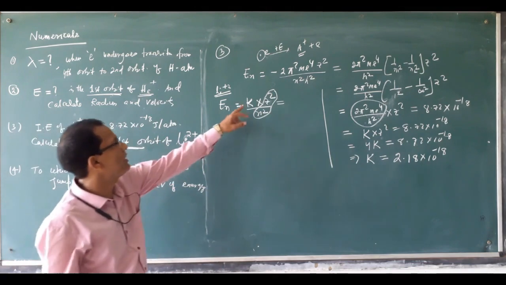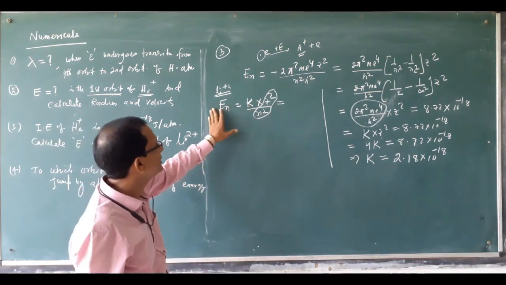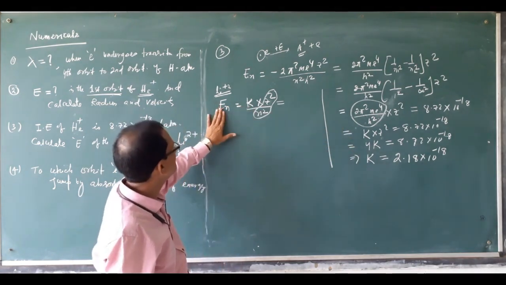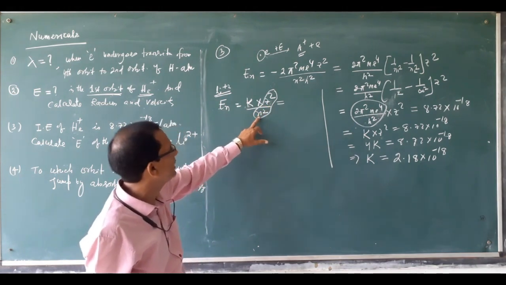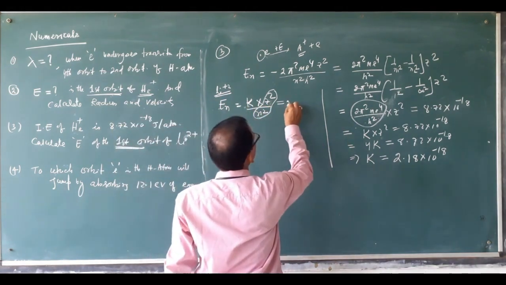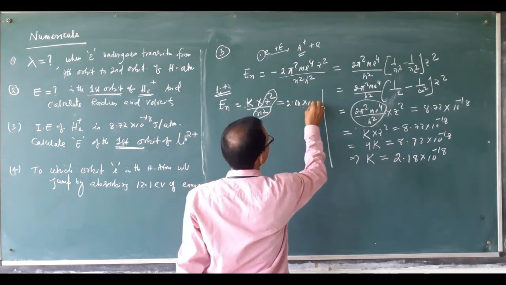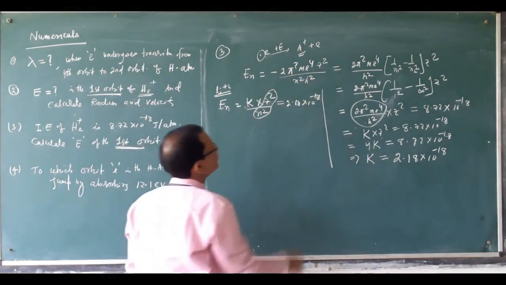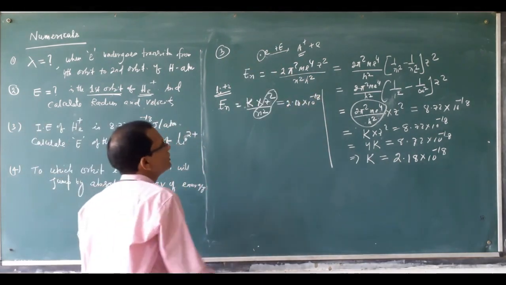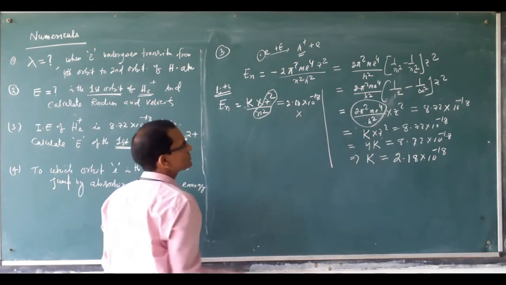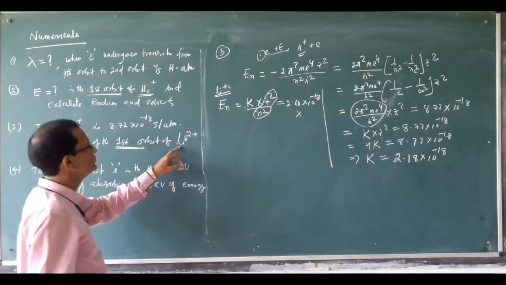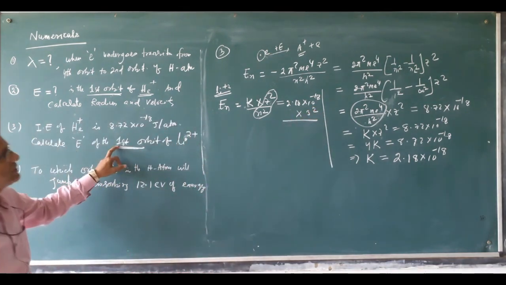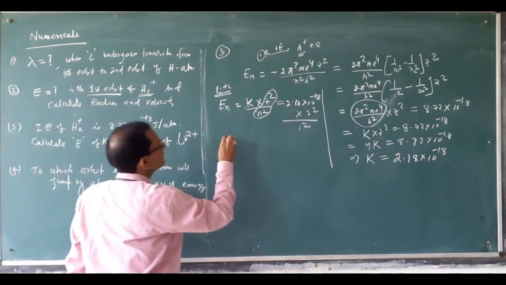This value is actually 2.18 something, but in this form you can use the other constant, because it will be cancelled. So En is equal to k Z²/n². The value of k is 2.18 × 10⁻¹⁸, which you already know. Into Z², what is the value of Z? Lithium is 3, so 3 squared, upon n², and the first orbit means 1 squared.